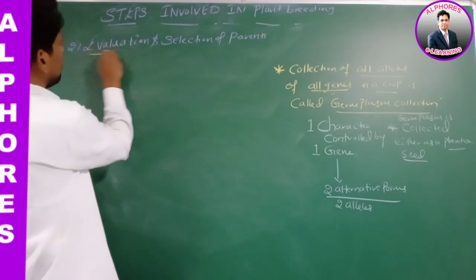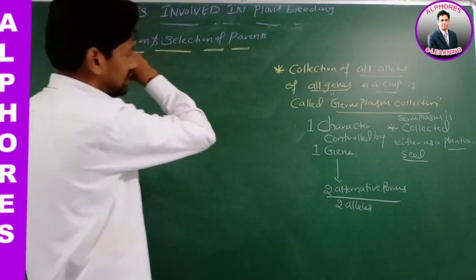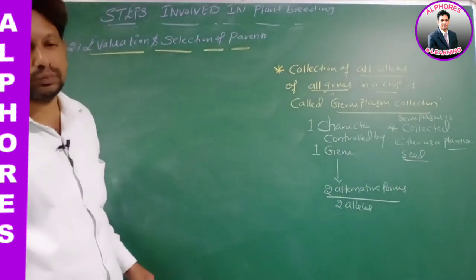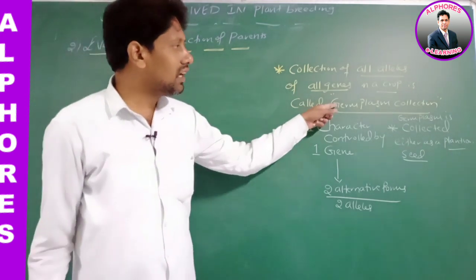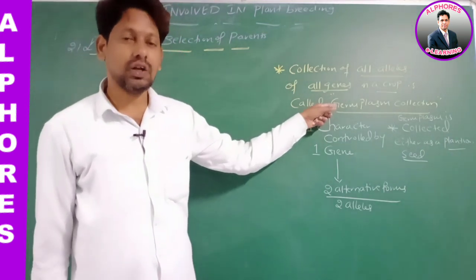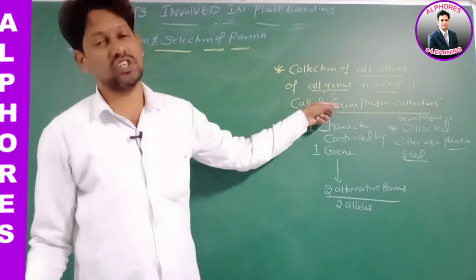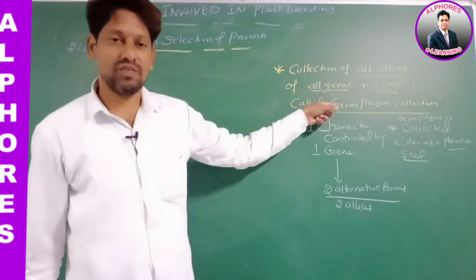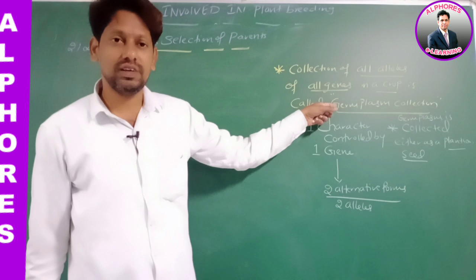Evaluation and selection of what? Parents. Now listen here. We collected the germplasm, right? Now we have to evaluate this germplasm.